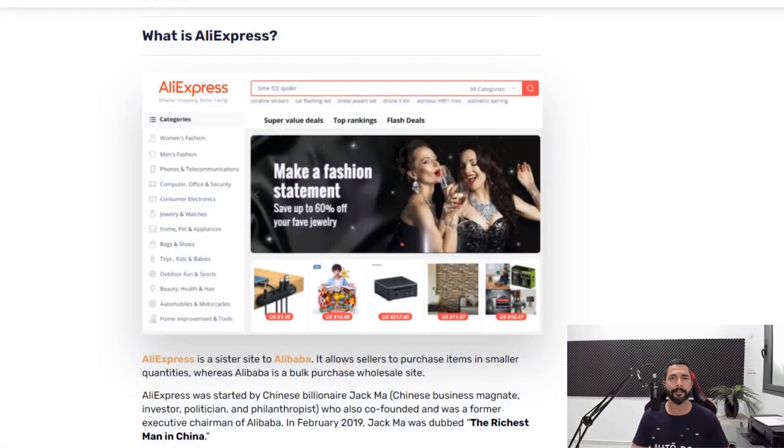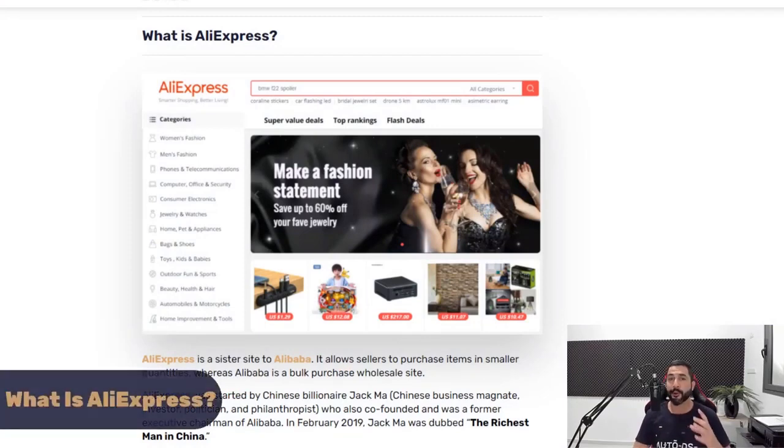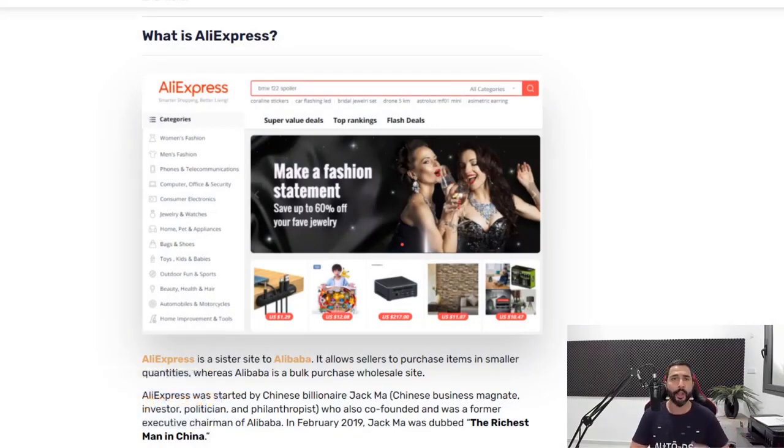So let's begin. What is AliExpress for those who don't know? AliExpress is a sister site to Alibaba. First we had Alibaba, which is a great, huge site with lots of third-party Chinese sellers, and at the end of the day, you'd log into that site, buy a whole bunch of inventory, and start to sell the inventory that you bought, which means you cannot order only 1 or 2 units.